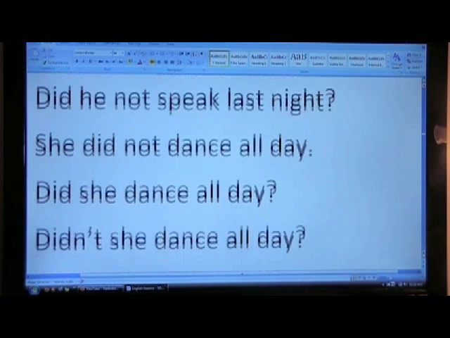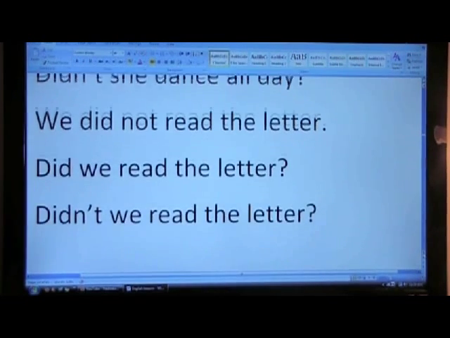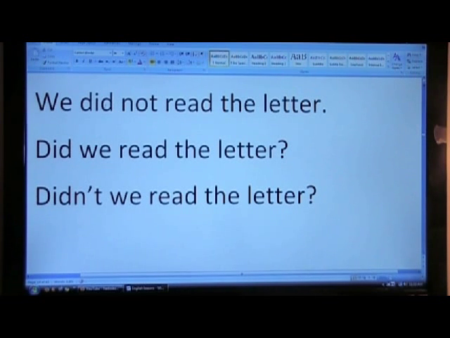More examples. She did not dance all day. Did she dance all day? Didn't she dance all day? We did not read the letter. Did we read the letter? Didn't we read the letter? Or did we not read the letter? Means the same thing.